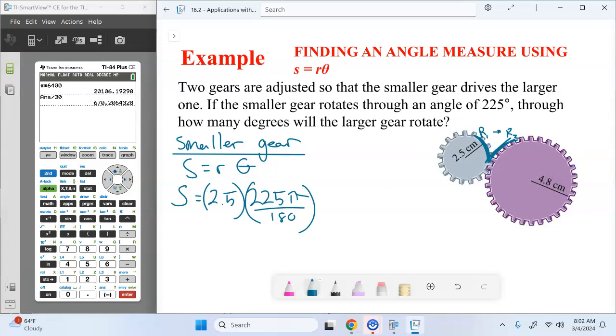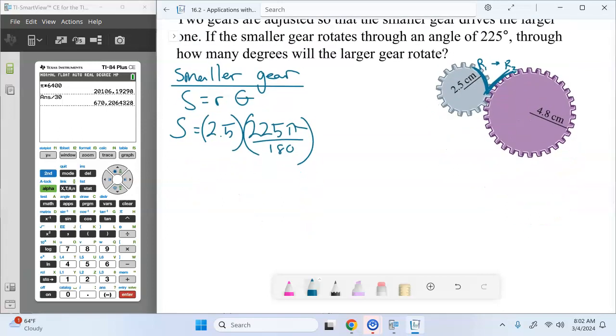We want to convert it to radians. Okay. So what is our arc length on the smaller gear? 9.82. Okay. So we rotate through an arc length of 9.82.